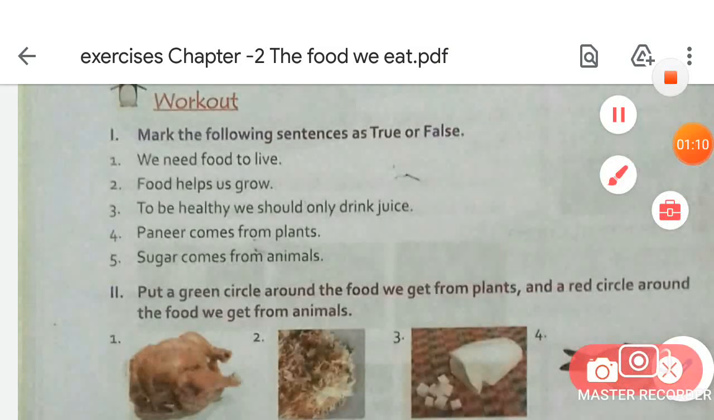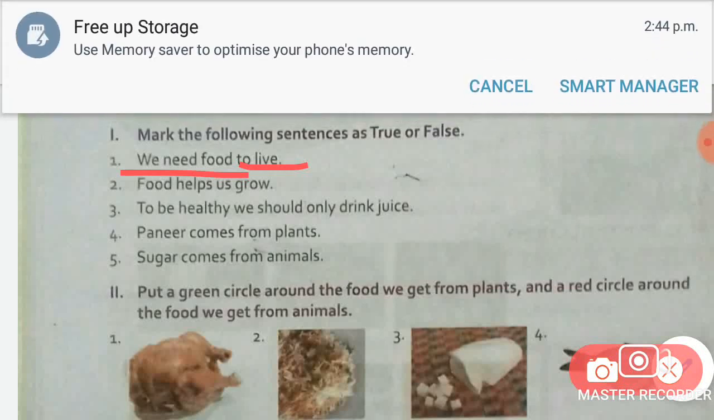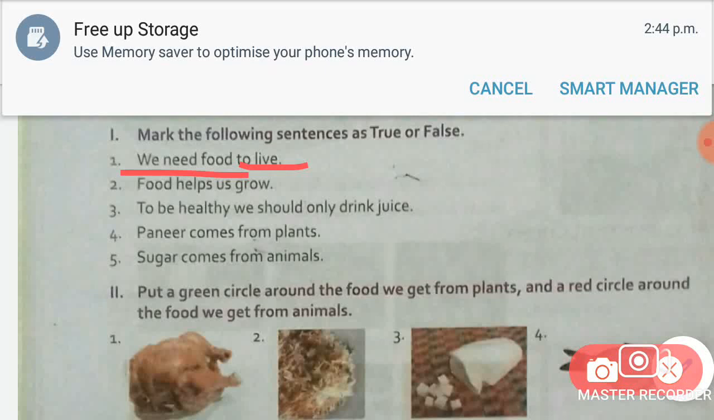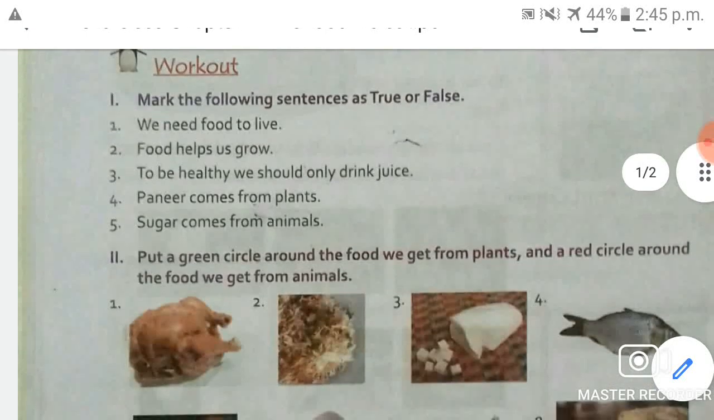The first one is: we need food to live. Is that true or false, students? Do we need food to live? Yes, we need food to live. So it's a true sentence. So what will we write here? You will write T over here. Is that clear? Now move on to the next.